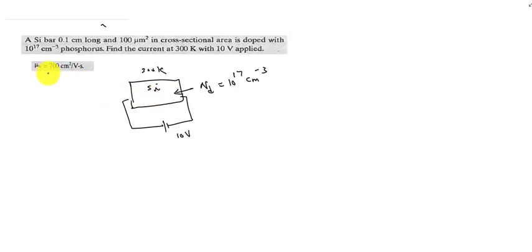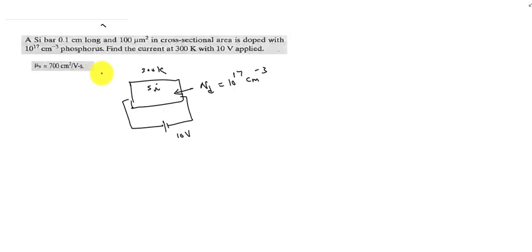Actually this mu n value will be given in the question paper, and mu n is 700 centimeter square per volt second at room temperature, 300 Kelvin, with the doping. For an intrinsic material, the value of mu n is actually 1350 centimeter square per volt second.